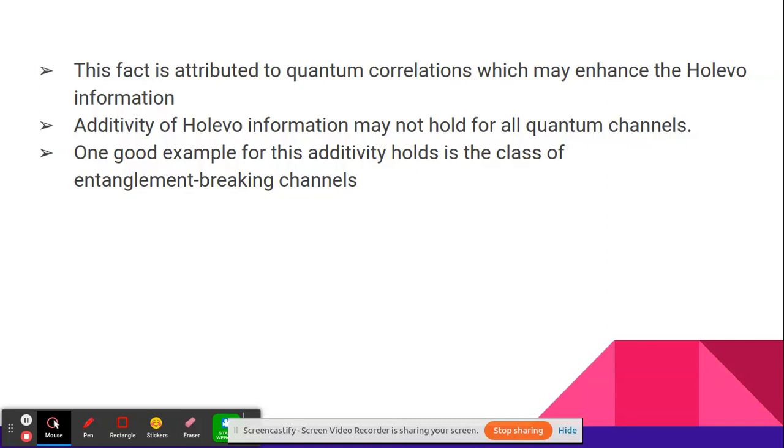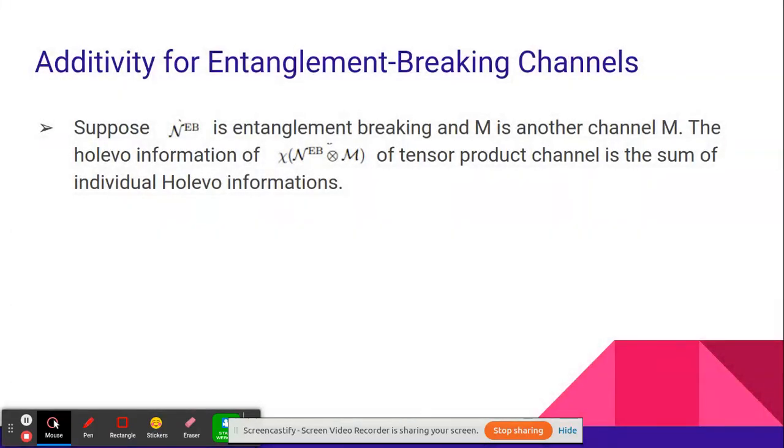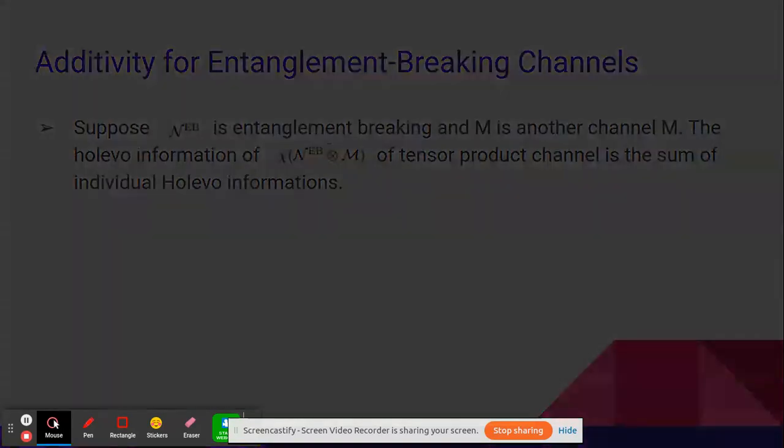One of the classic and well-known examples is entanglement breaking channels. The theorem goes this way. Suppose we consider an entanglement breaking channel and another channel. Then the Holevo information of the tensor product is the sum of the individual Holevo informations. The proof is much detailed, so I am skipping the proof due to the constraints of time.